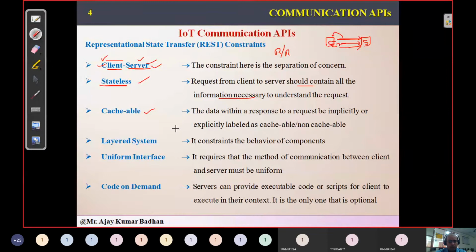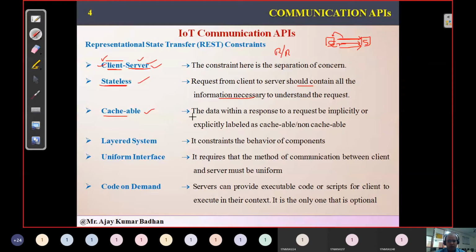Next, what we are talking about here is cacheable. I think you people are familiar with cache. Cache is nothing but a small memory. What we can say here is nothing but cookies, which we use in our system in order to store the latest information which we have accessed from the web server. Like you might be surfing shopping related websites. When you are doing it, whichever you have searched for most recently will be shown to you at the beginning itself. How is it showing it? That information is stored in the cache.